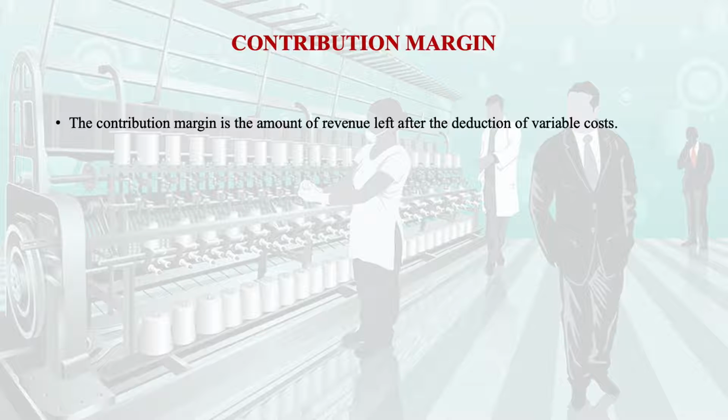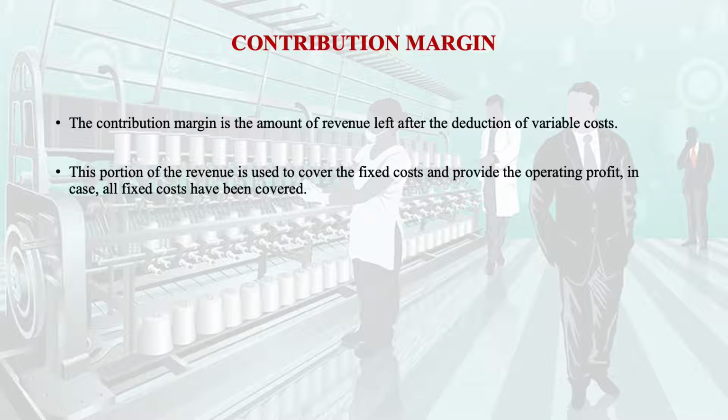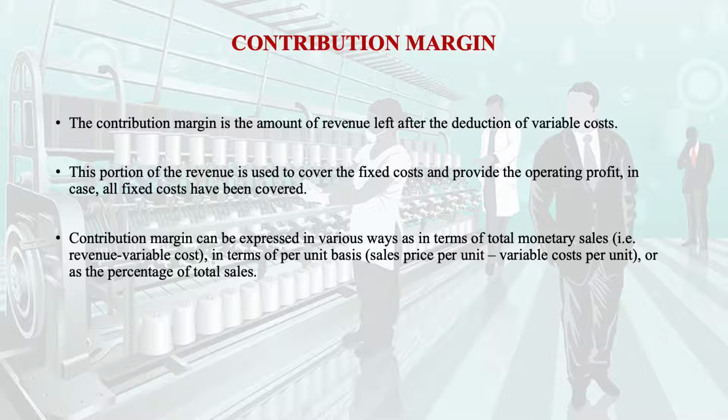These are some important points you should always keep in mind: the contribution margin is the amount of revenue left after the deduction of variable cost. This portion of revenue is used to cover the fixed cost and provide the operating profit. Contribution margin can be expressed in various ways: in terms of units, in monetary terms, in terms of volume. We will see them one by one by taking the equations.